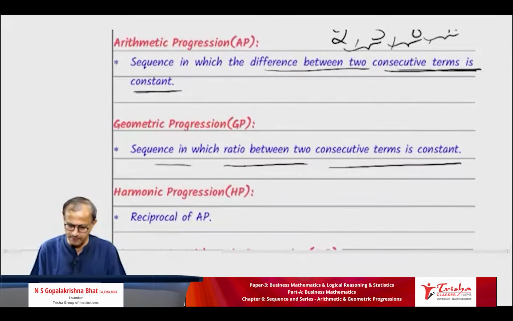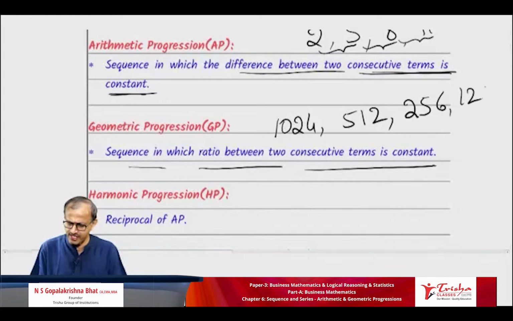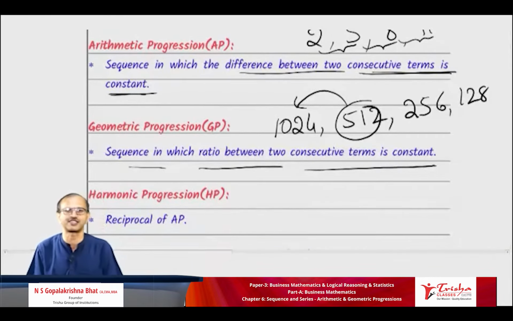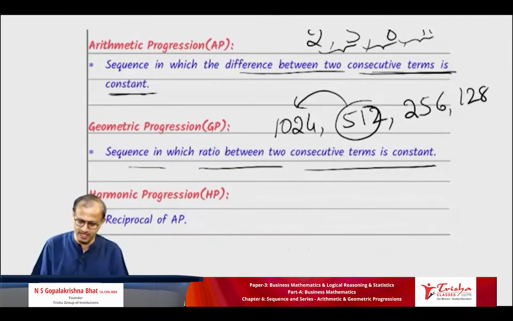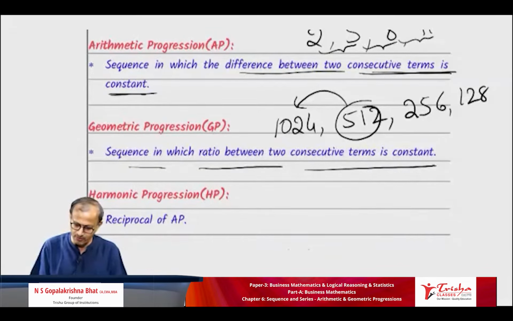I'll just take one example to illustrate. I'll take this example: 1024, then 512, 256, 128. You can make out here what the ratio is. It is the second divided by the first; above it was minus, here it is divided. 512 divided by 1024. All of you use the calculator, fastest finger on your chat box. What is the number? 512 divided by 1024. Is it 0.50? No response. 0.5 or 0.5? 0.5. Very good.